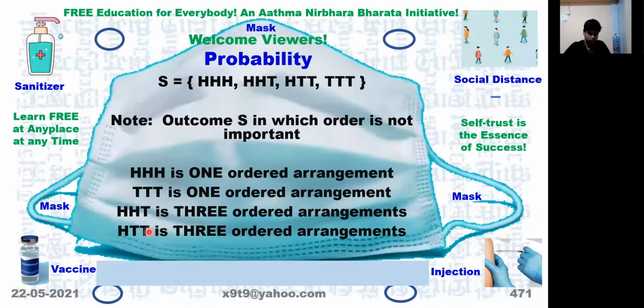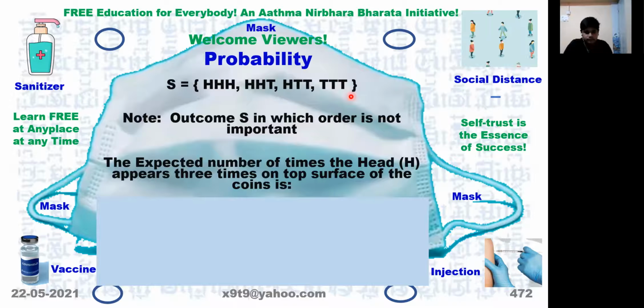What about HTT? It can occur as THT, TTH, and HTT. So it will be 3 times, 3 arrangements. So in the sample space, HHH can occur once, but HHT can occur 3 times. Similarly, HTT can occur 3 times and TTT can occur only 1 time. You are able to follow? Yes, sir.